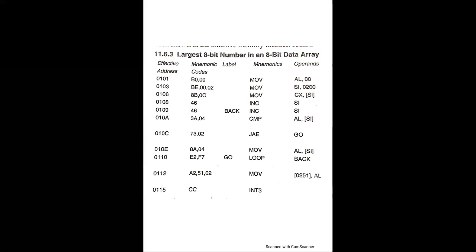These numbers are hexadecimal numbers and they are stored as: in location 0200 we have the 06 count, 0201 we have 00, 0202 we have 54H, in 0203 we have 83H, in 0204 we have 59H, in 0205 we have A2H, in 0206 we have 86H, in 0207 we have B9H, and the result is in location 0259, which is B9H.